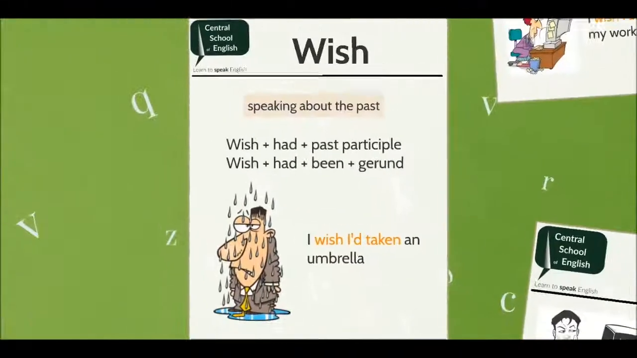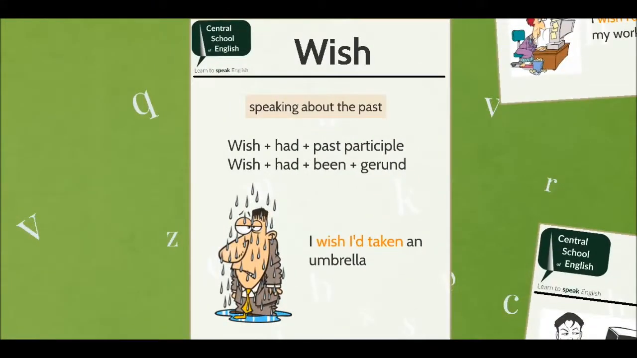If you want to speak about a situation in the past that you would like to be different, you can use the verb wish plus the past perfect or past perfect continuous tenses. For example, if you didn't take an umbrella this morning and it is raining, you might say, I wish I'd taken an umbrella.